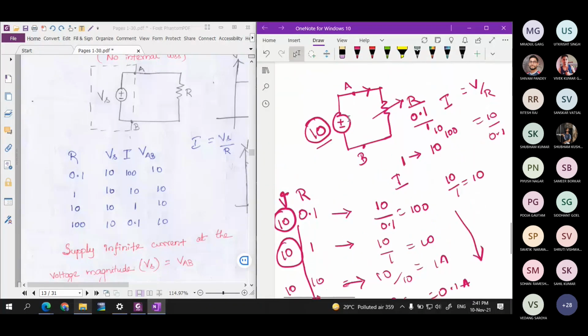Basically here you can consider another voltage. This is Vs. Let us consider a voltage across this terminal, VAB. Why we are considering that, we will understand later.